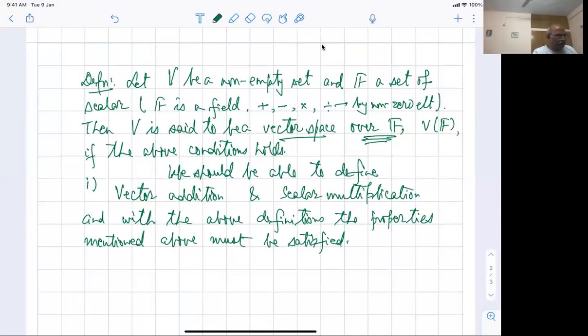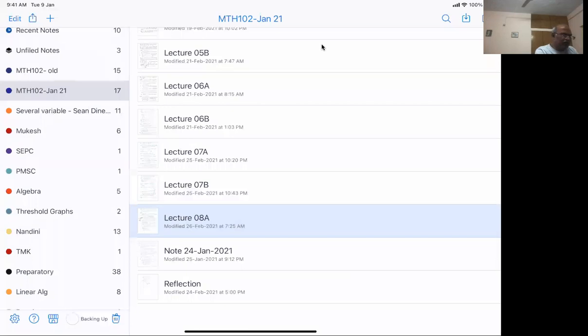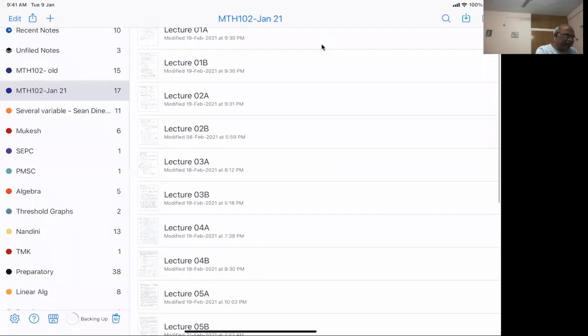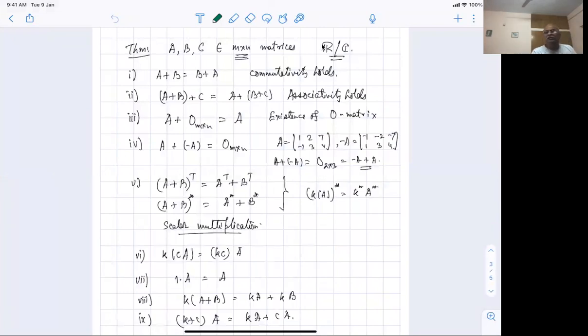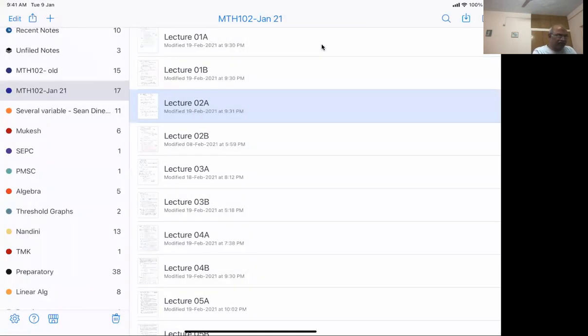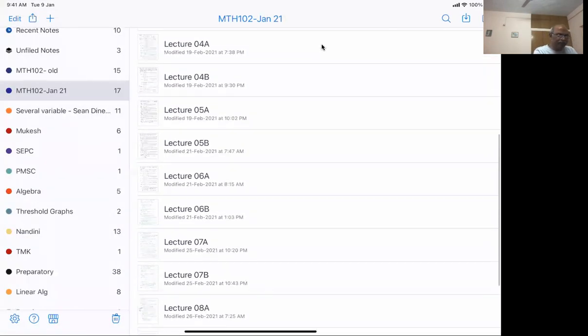I would like you to recall that in lecture 2 or lecture 3, I think maybe lecture 2a, we looked at m cross n matrices, and for that we have defined vector addition and scalar multiplication, and all the conditions are satisfied. Therefore the set of m cross n matrices are also vector spaces. Please check it yourself, that we have already seen an example of such a thing.